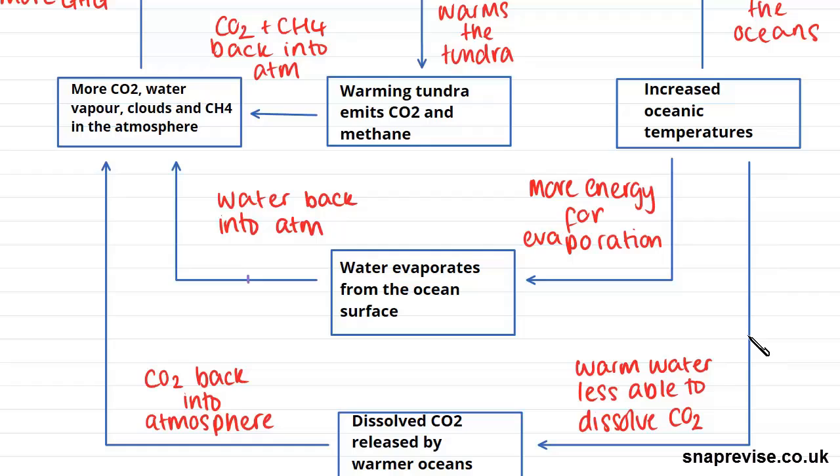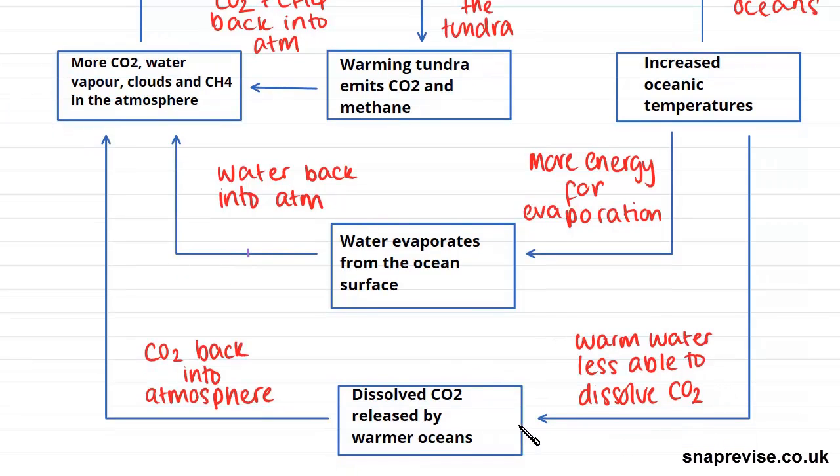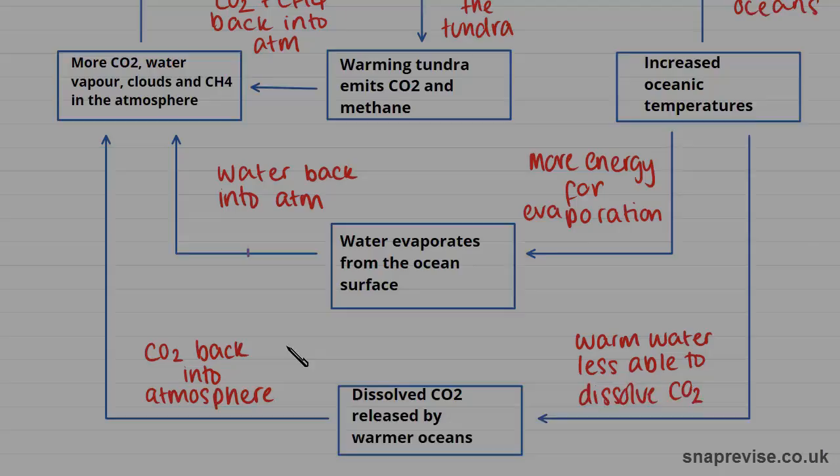And our second one is that with warmer oceanic temperatures, if we remember back to the last video, carbon dioxide is dissolved in the oceans, but when the temperatures increase, less carbon dioxide can be dissolved, so this dissolved carbon dioxide is released from the oceans and back into the atmosphere. So overall, increased oceanic temperatures is releasing water vapour back into the atmosphere and also carbon dioxide.